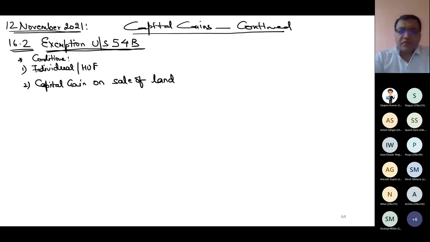Long term, short term, it does not matter in 54B. The only word to be used is capital gain. It can be long term, it can be short term. In section 54, the compulsion was that my asset should be long term. But in 54B, the compulsion is that there must be a gain. It can be long term or short term.